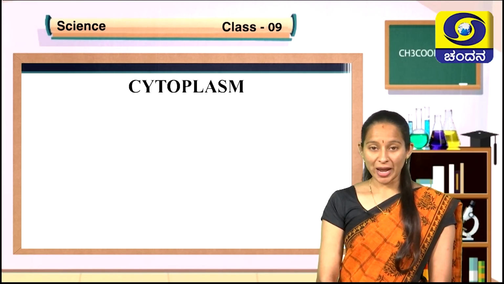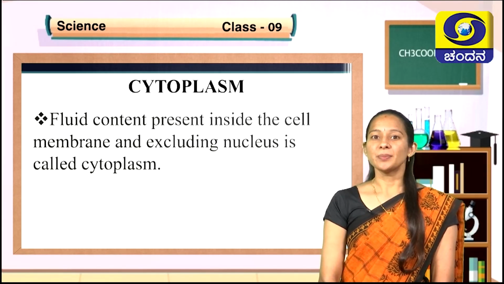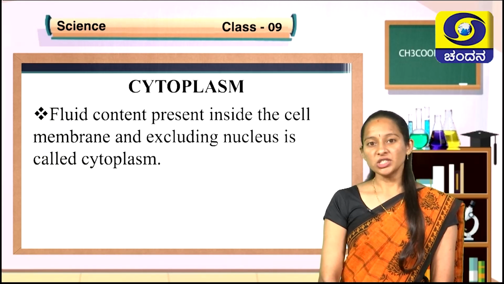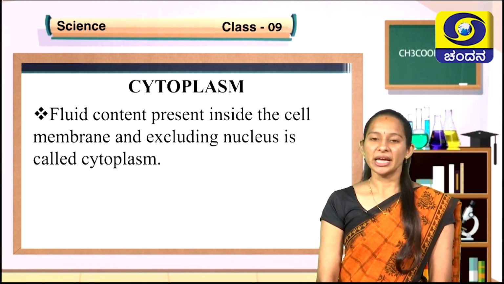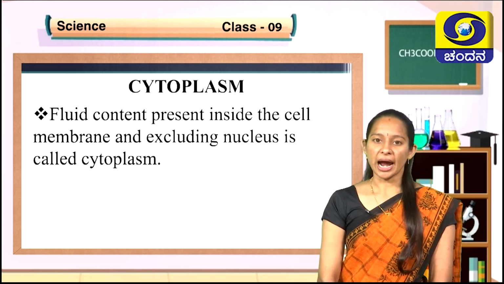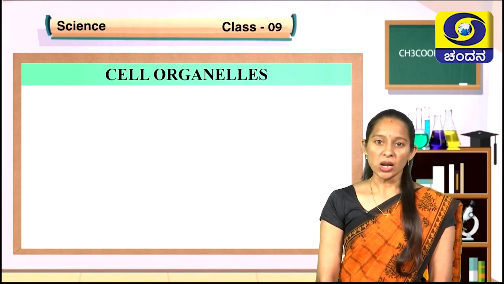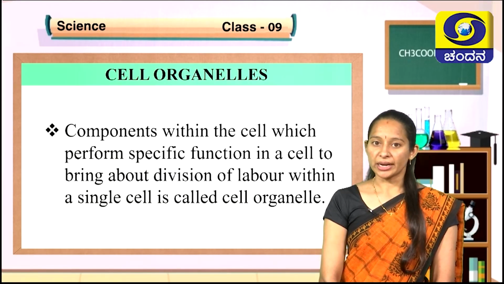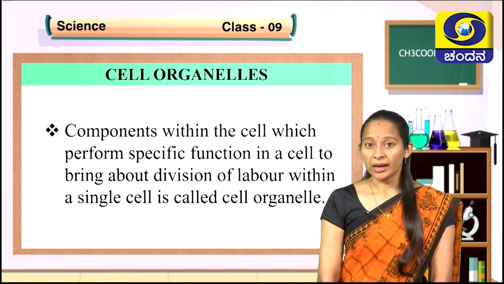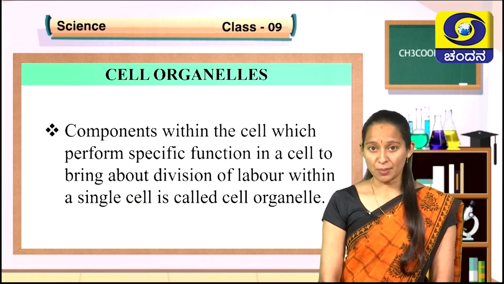What is cytoplasm? Cytoplasm is a fluid content which is present inside the cell membrane, in between the cell membrane and nucleus. This cytoplasm contains tiny structures specialized to perform specific functions, and those tiny structures are called cell organelles. Let us understand about cell organelles. These cell organelles are the components of the cell. They are present inside the cell membrane.